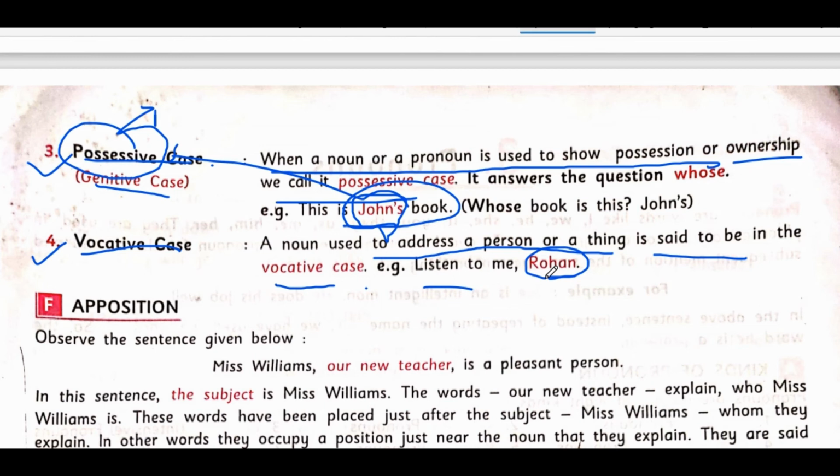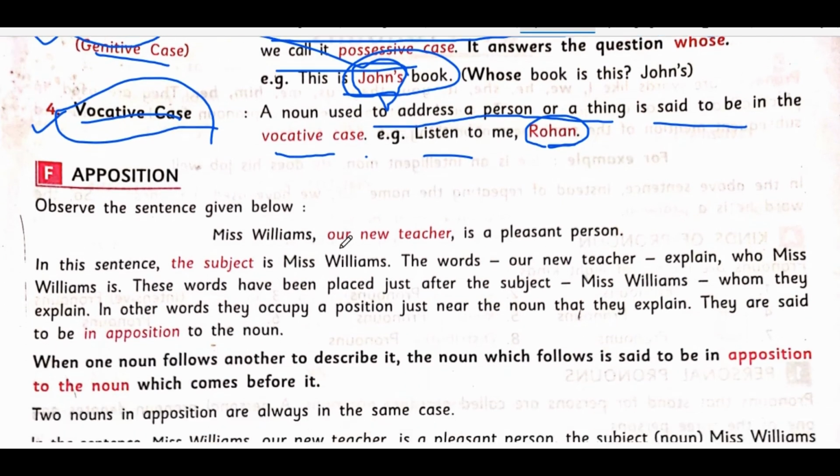Means here a distinct person is indicated in this case. It is said to a particular person, and hence we call Rohan or Samuel a vocative case in this situation. I hope it is pretty clear. Now let us move to the next point.